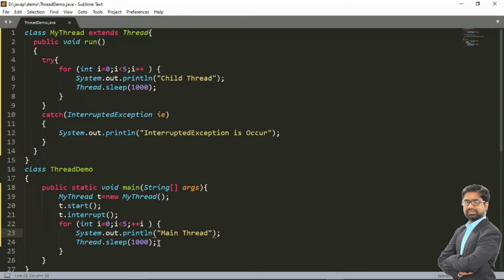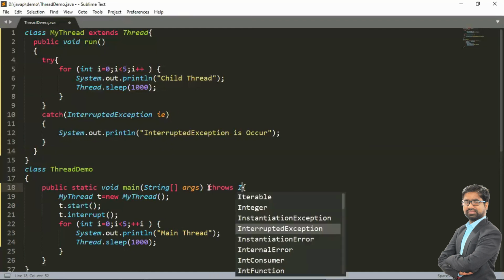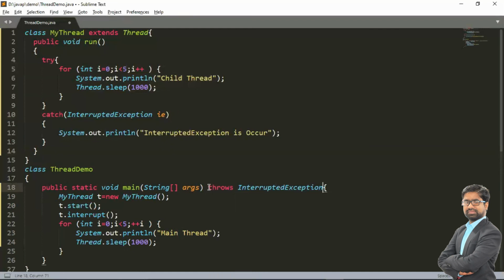Now see here, we have used the sleep method. So what is the sleep method doing? The sleep method may throw InterruptedException. So we have to handle this exception, either by using a try catch block, the same as we have handled here, or otherwise we can directly declare it: throws InterruptedException.